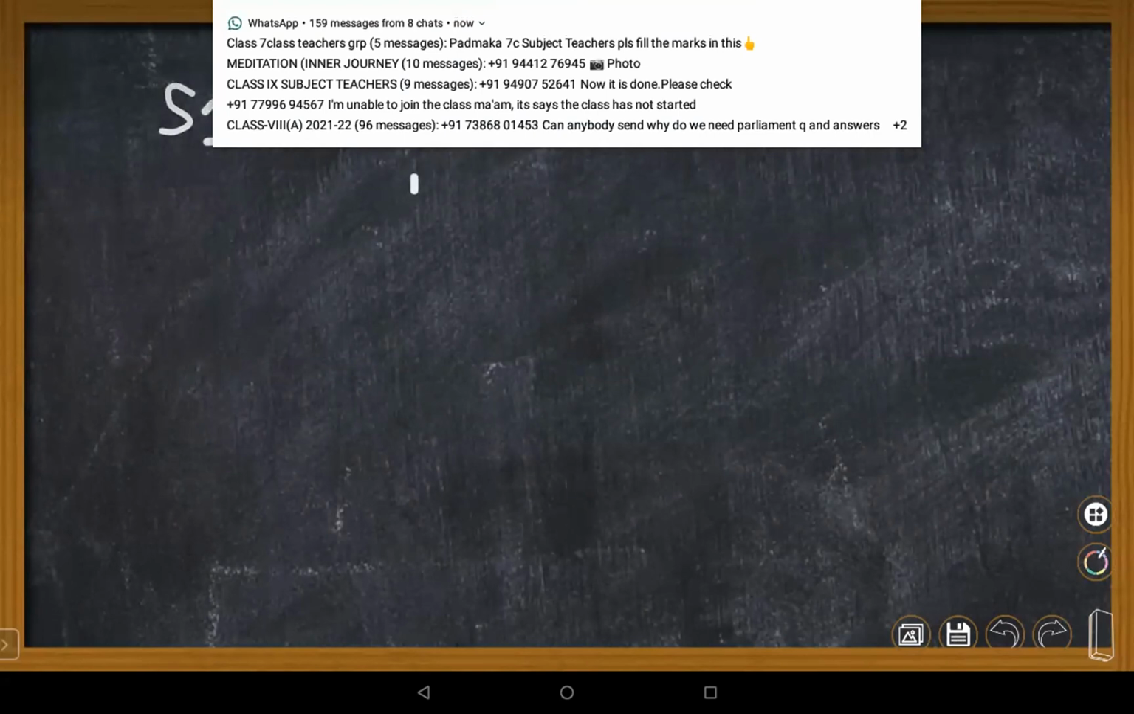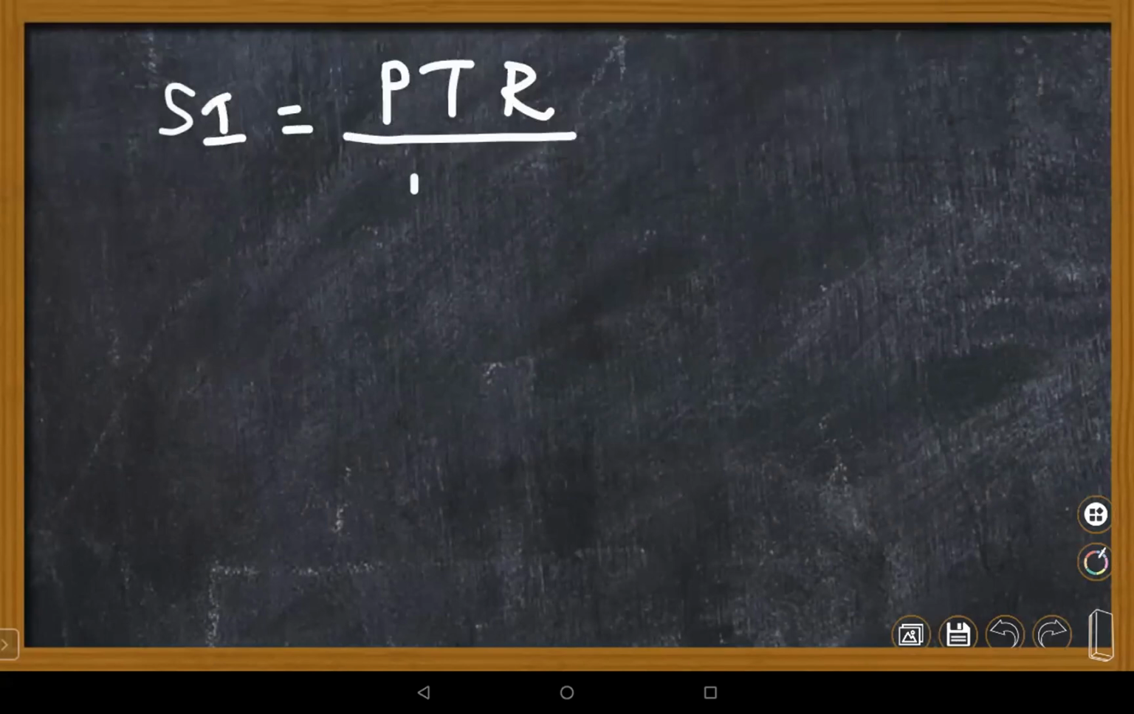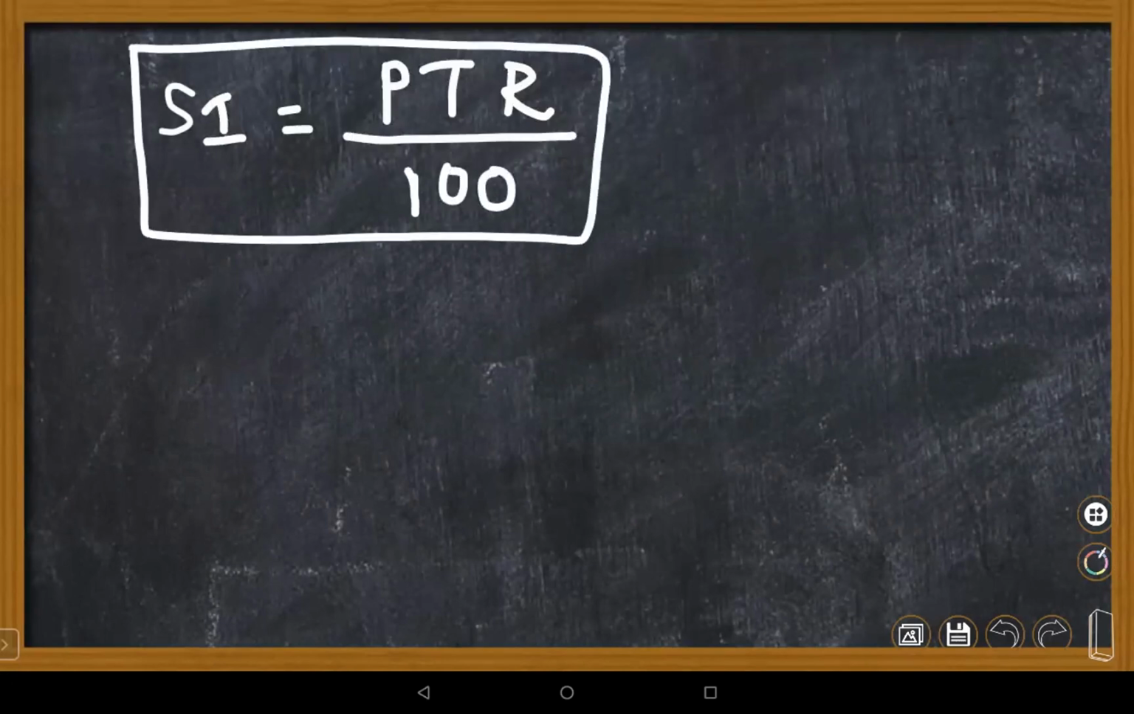Next one. Simple interest is PTR divided by 100. These are the formulas you are learning in grade 7.